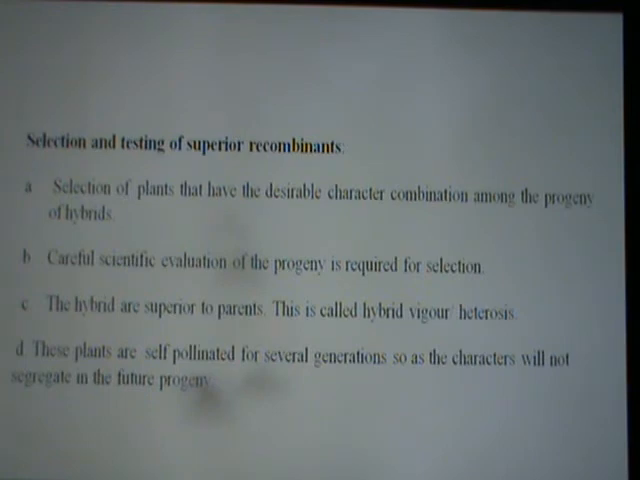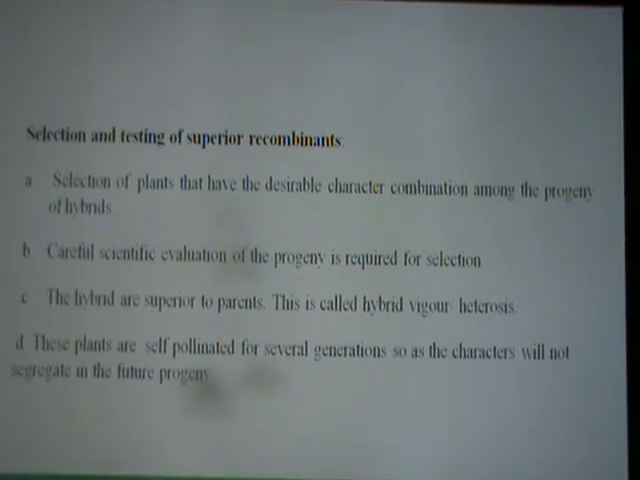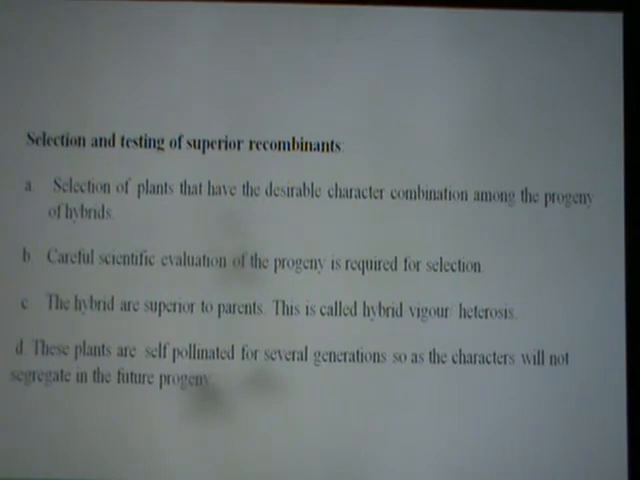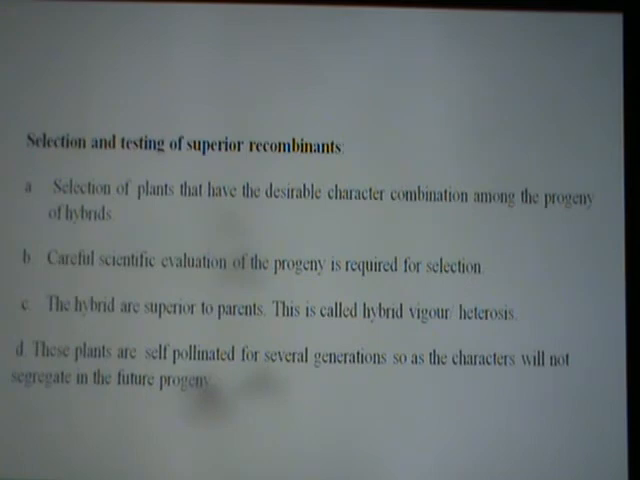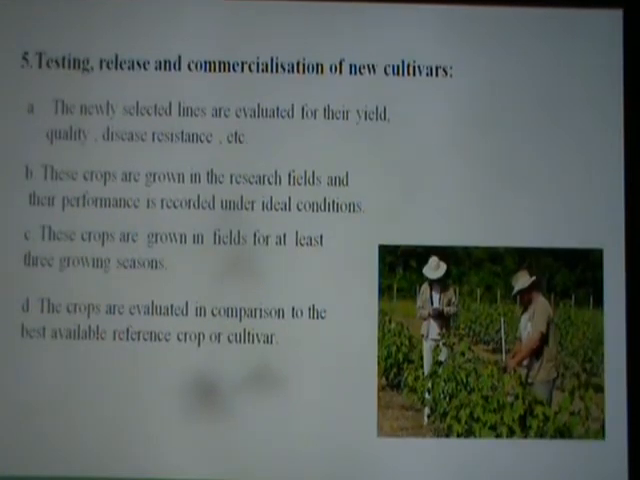Selection and testing of superior recombinants. Here also, among the hybrid varieties, the plants which have desirable characters are selected and scientifically evaluated. The evaluation of the progeny is carried out, and the hybrids are superior to the parents. This is known as hybrid vigor. These plants are self-pollinated for several generations so that the characters will not segregate in the future progeny.